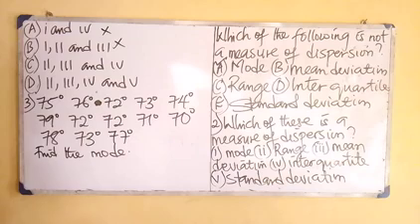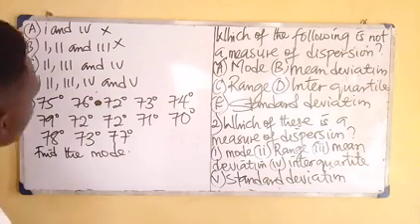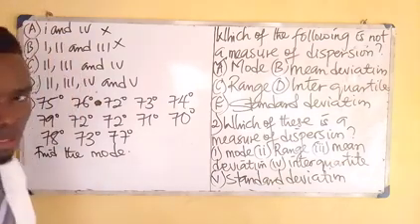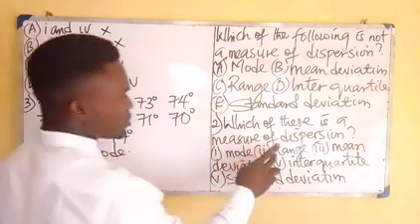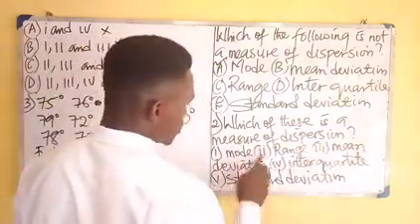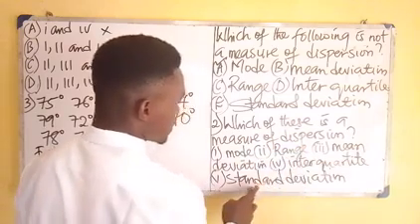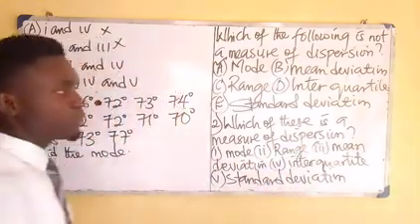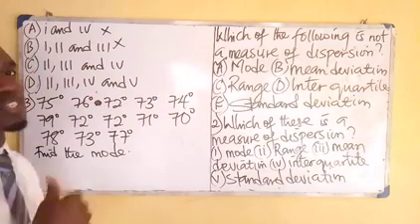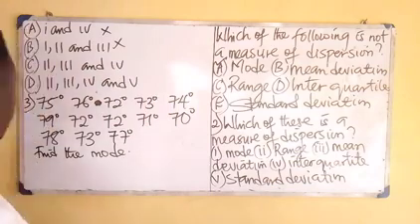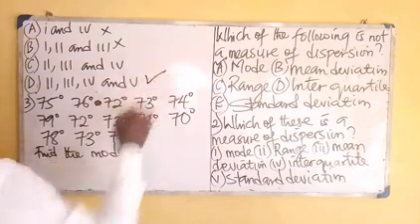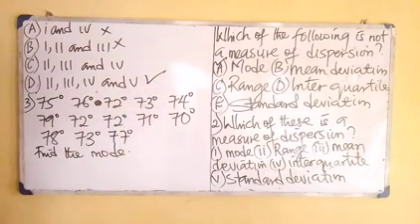So the answer now lies between option C and D. Range, mean deviation, interquartile, and standard deviation are all examples of measures of dispersion. Therefore, the answer is option D. Hope that is taken.